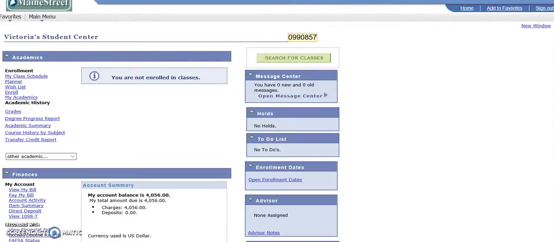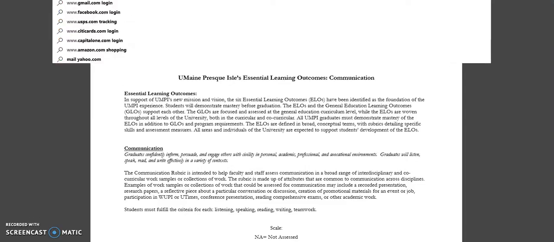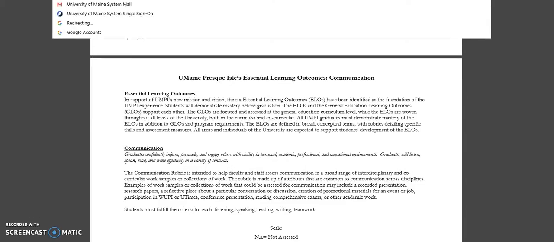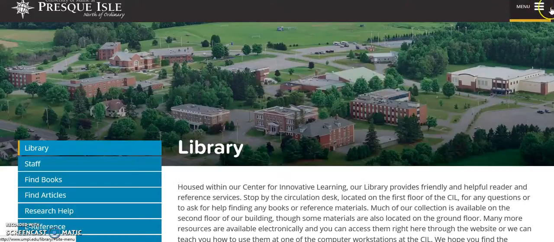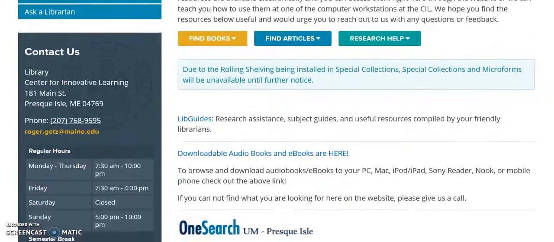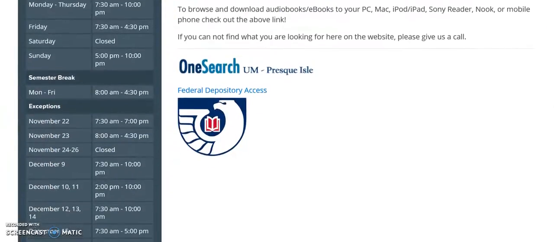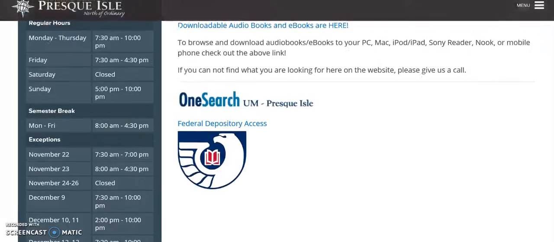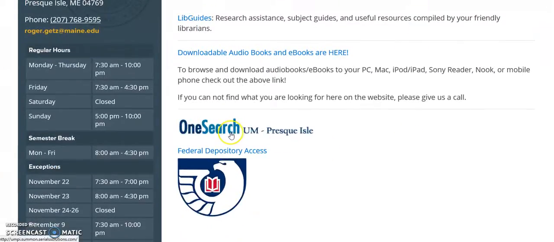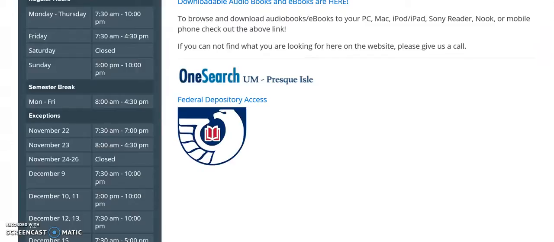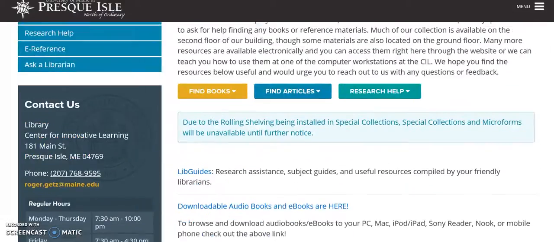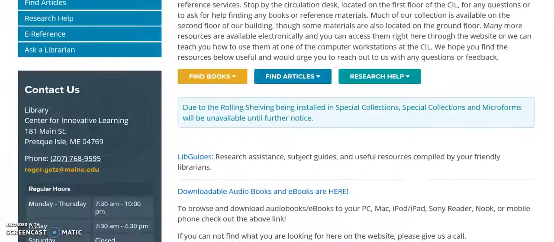If you have any additional questions, let's just really quick here, let's just go and see how we can find the IT for you. This is our library page. We'll go to the IT page next. But this would be a really good place to go for the one search. I think we talked about that a little bit during our on-site aspiration orientation. But for those of you who are unable to make it, this is a really good place to go when you need to do research. Would be this page right here, our library page.